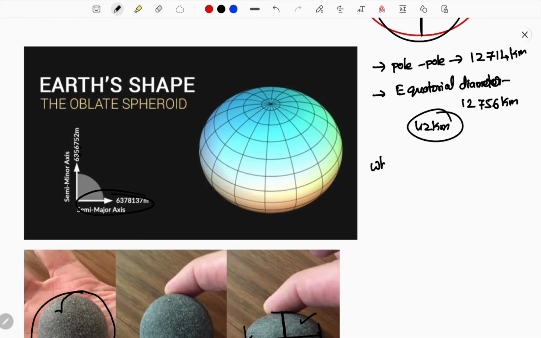Let me explain why. We know it is not a perfect shape and it is an oblate ellipsoid shape, and now we understand why this is happening. If you come to the question why, first of all, centrifugal force. The centrifugal force of the earth. Now you need to understand what this centrifugal force is.